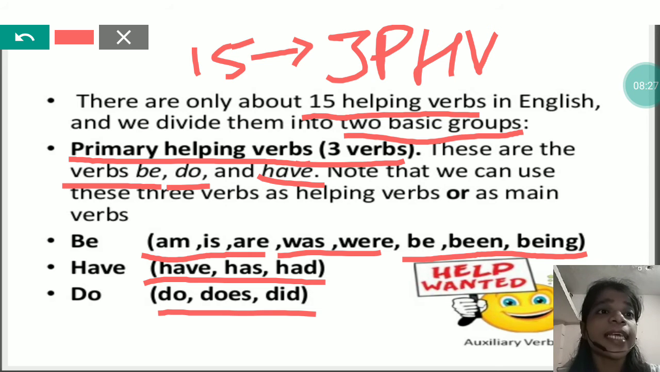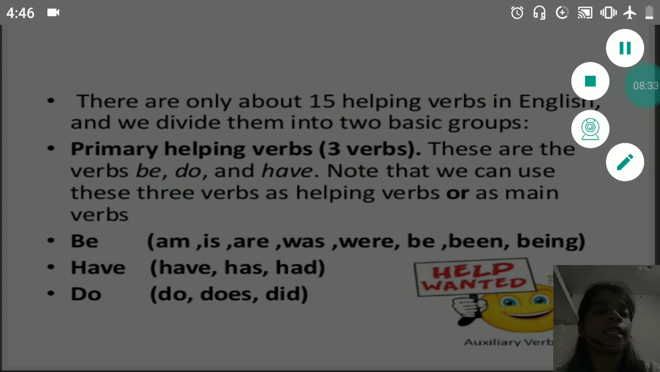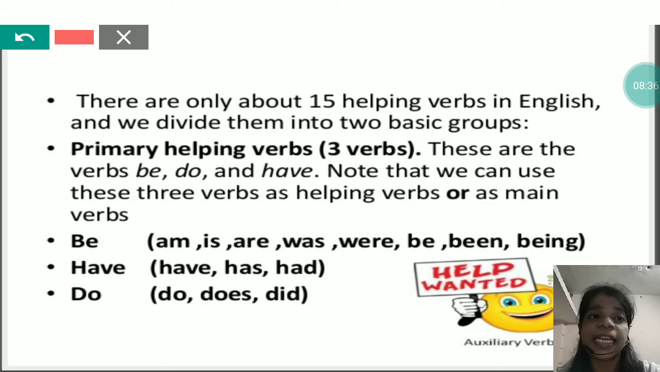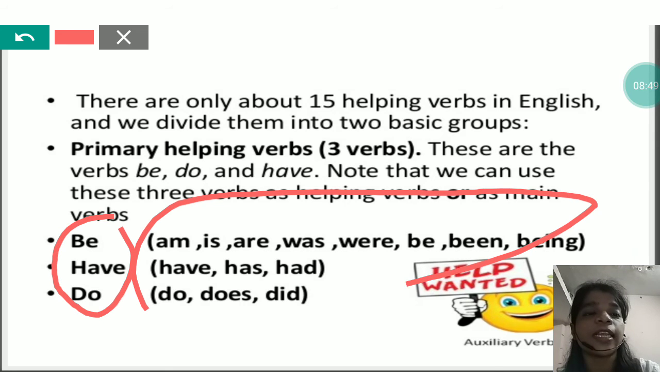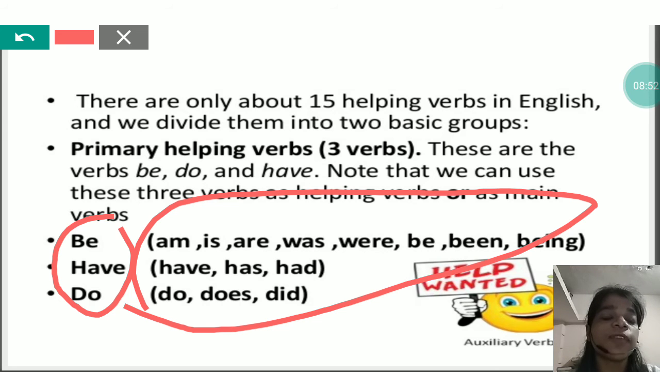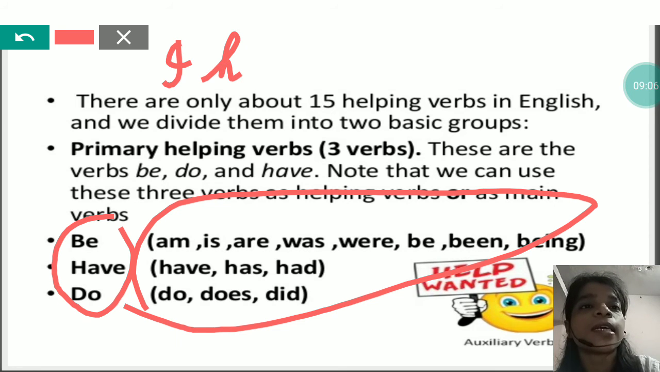Now, as I said, if you use any helping verb alone, then it will have no meaning. It will be meaningless, because it needs the support of a main verb. But we can use these helping verbs as main verbs. If we construct a sentence using these as a main verb, then we can say that it has a meaning. Like, I have a pen.